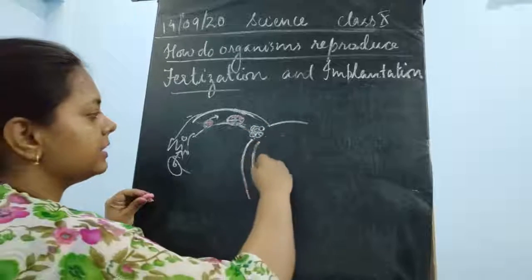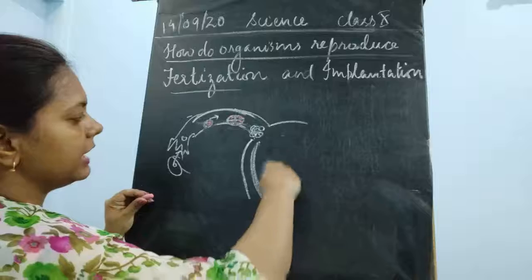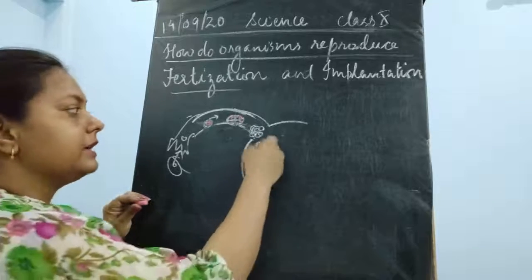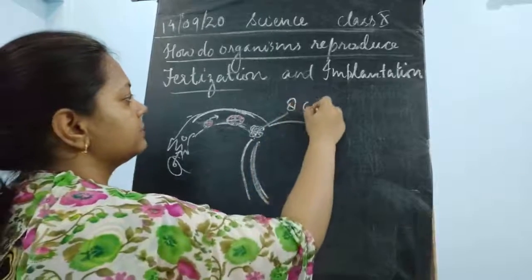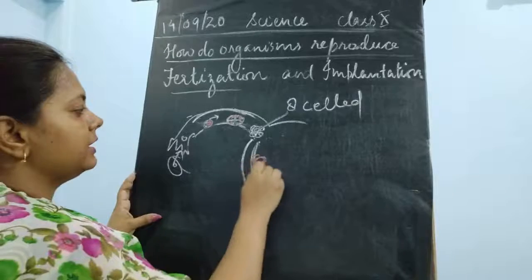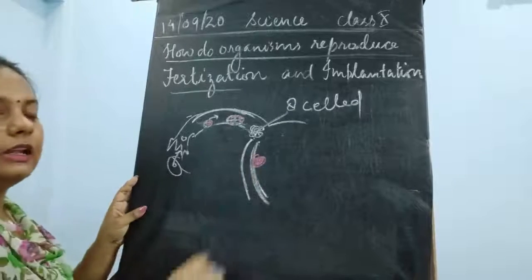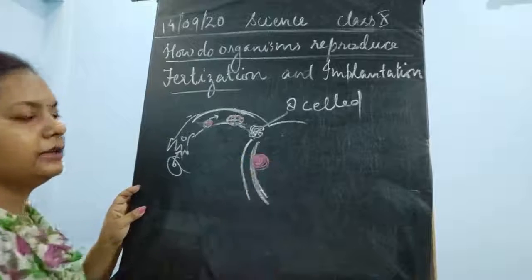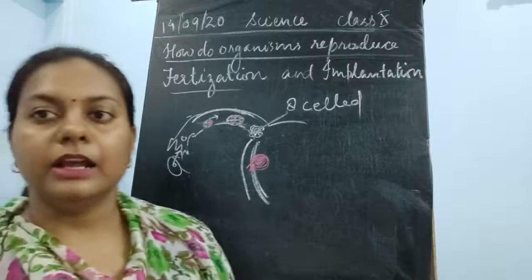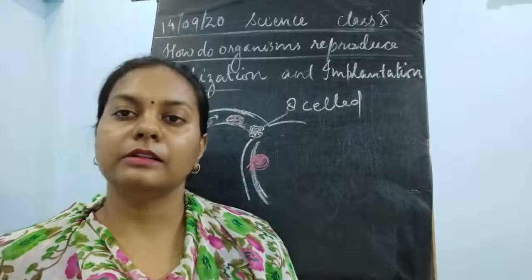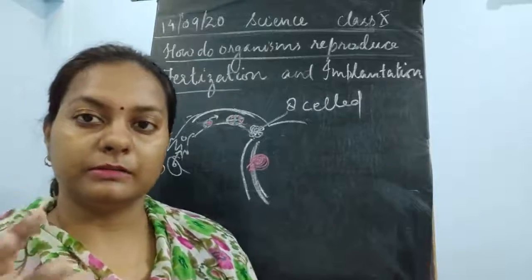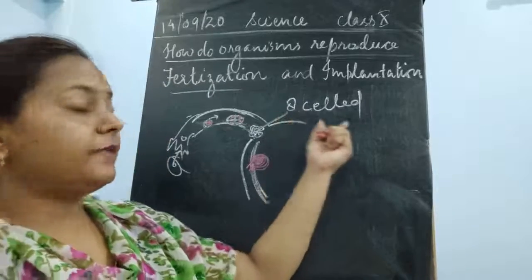Now once it becomes 8 celled, you can see that the layer of the uterus is already prepared for implantation. So once the 8 cell stage comes, it gets implanted in the uterus, which is richly supplied with blood vessels. Now on the inner lining of the uterus, this 8 celled or 12 celled, you could say it is a fetus of 8 cells.